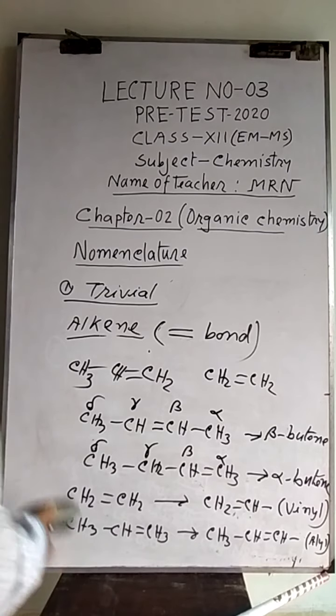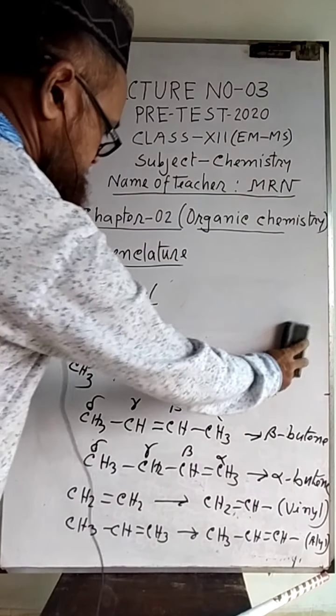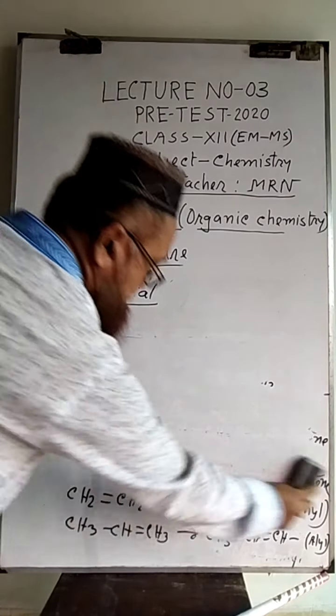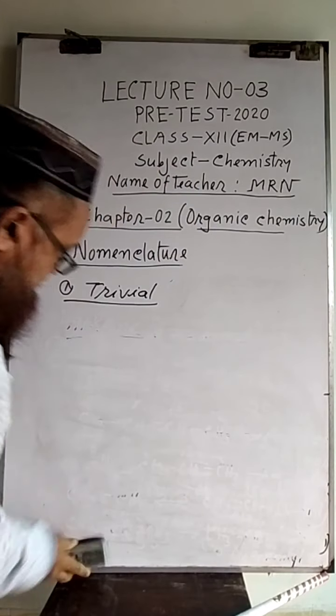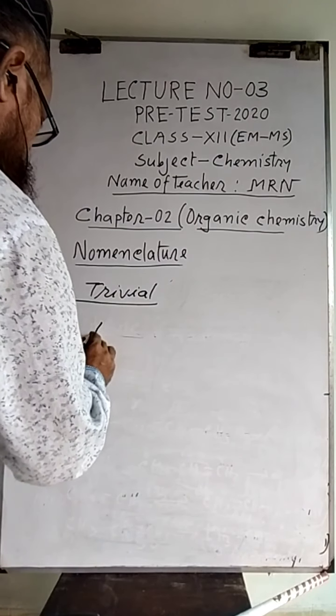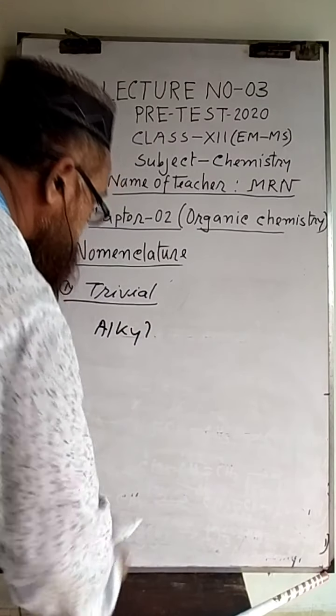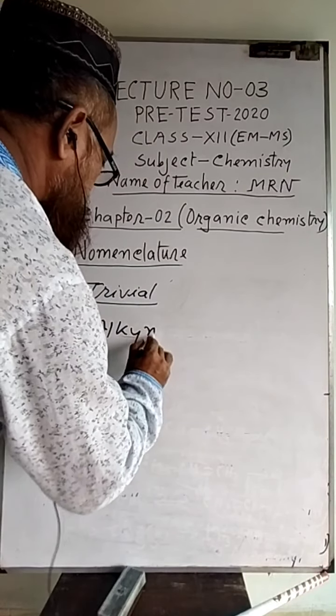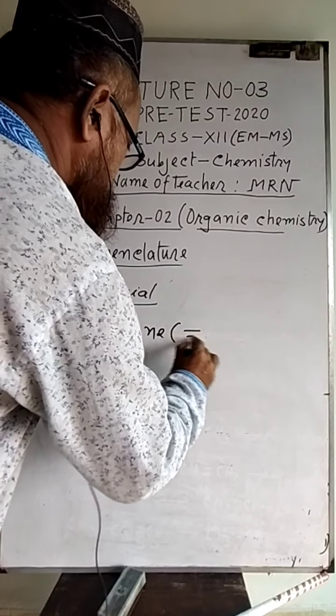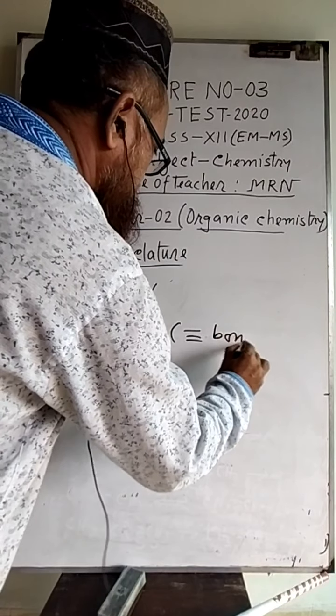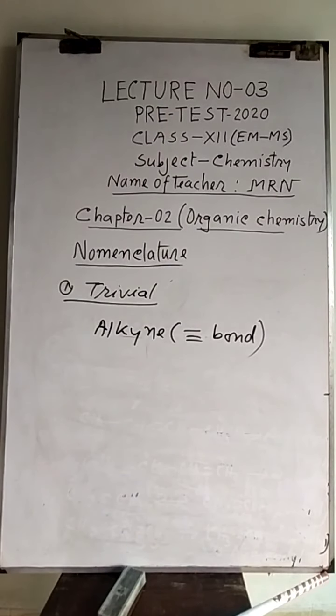Next one, alkyne. Alkyne, triple bonded compound. The compound which contains a triple bond is called alkyne.